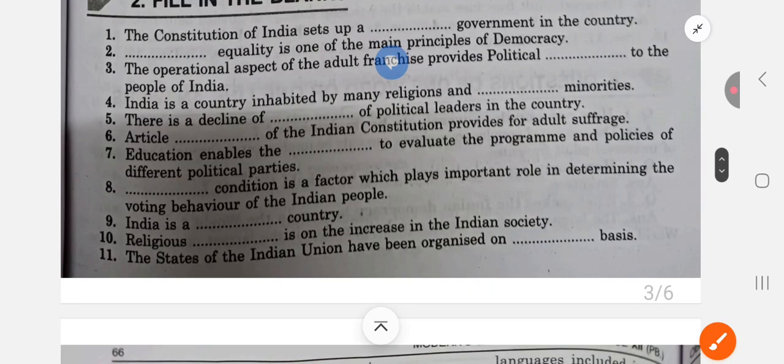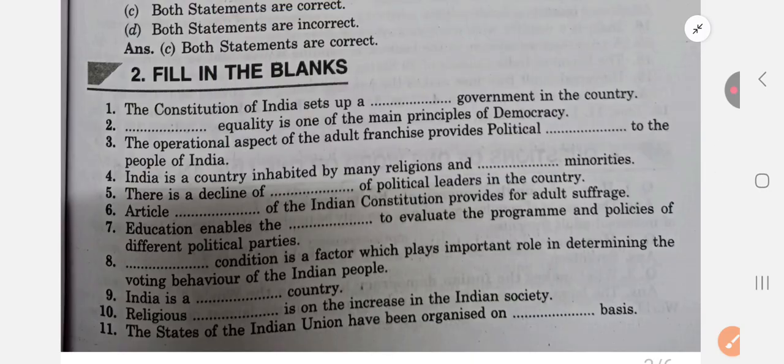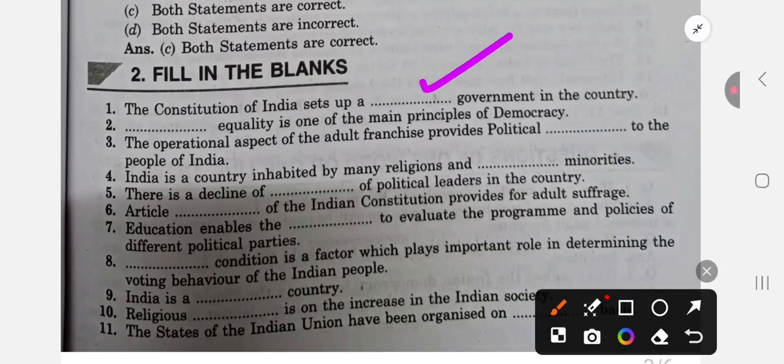Now let's move to the fill in the blanks. First question: the Constitution of India sets up a dash government in the country. So here it would be democratic government in the country. Question number 2: dash equality is one of the main principles of democracy. Political equality. Question number 3: the operational aspect of the adult franchise provides political dash to the people of India. Political education to the people of India.